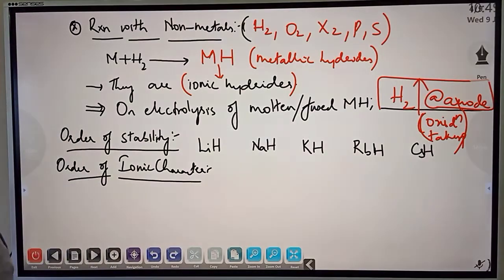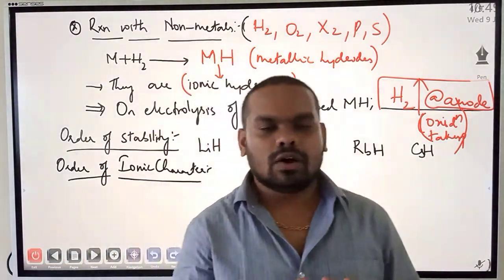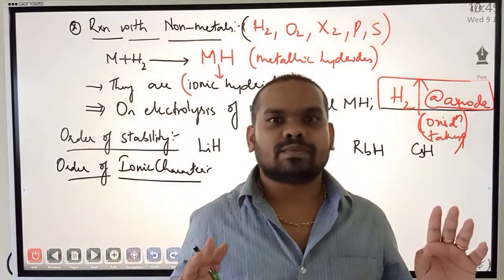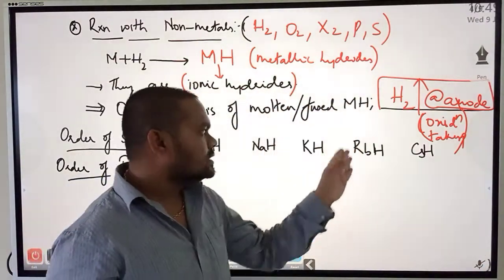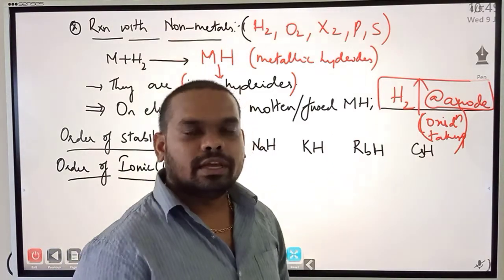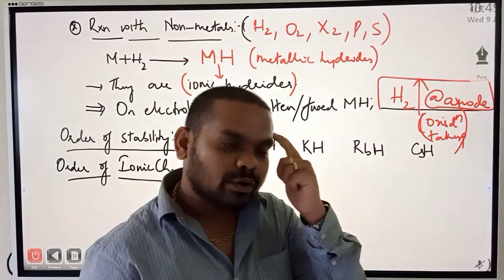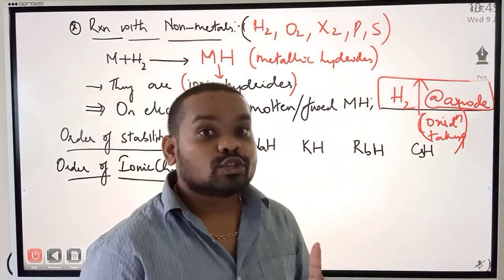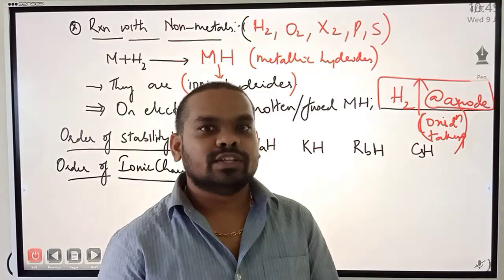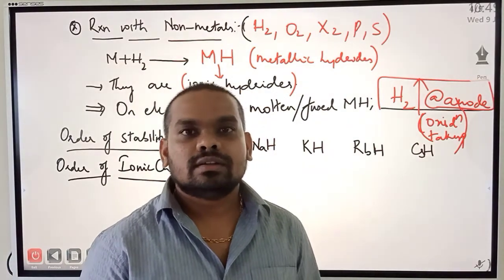Then, order of stability. Now you think again. Let us say all the elements have reacted with hydrogen and form respective metal hydrides: LiH, NaH, KH, RbH, CsH. In which case is the bond stronger? Again, think. I told you in the very beginning days itself that force of attraction will decide the strength of the bond, and force of attraction depends upon the size.